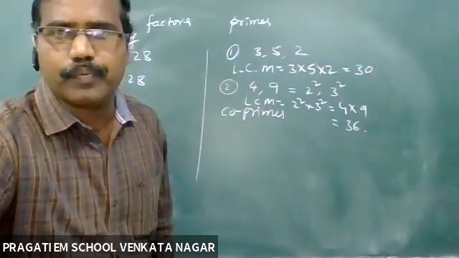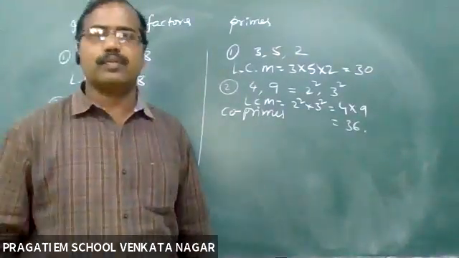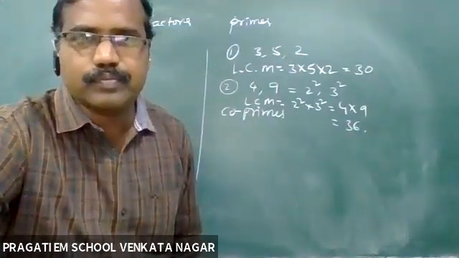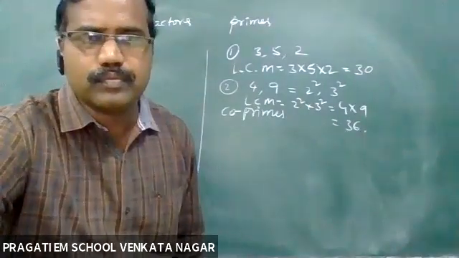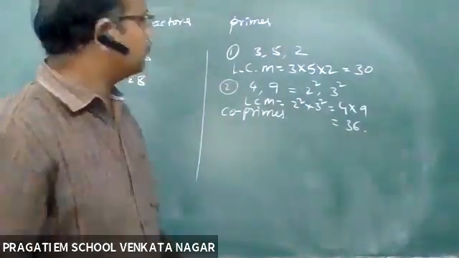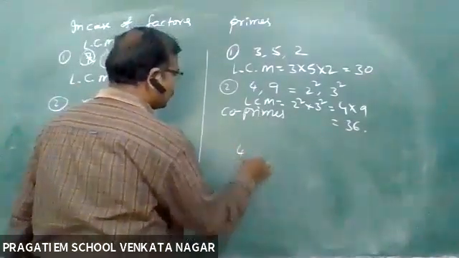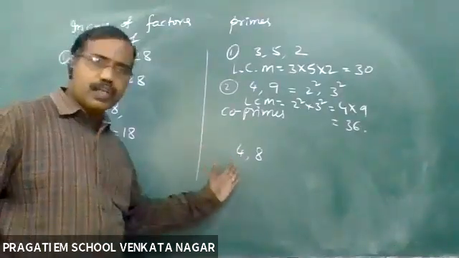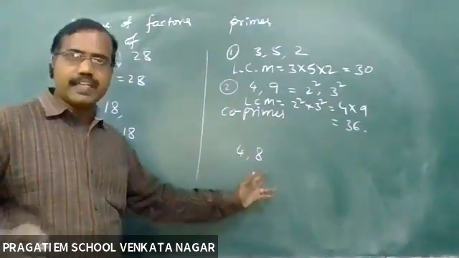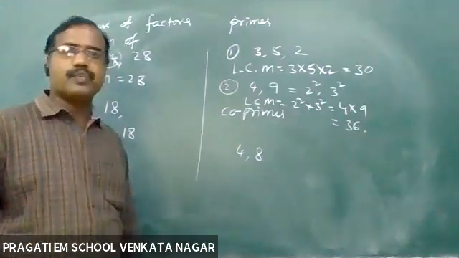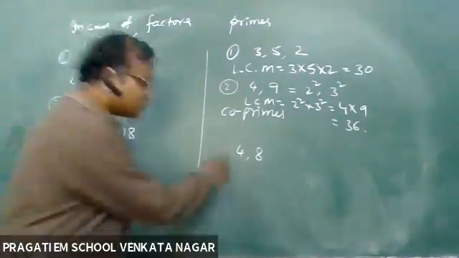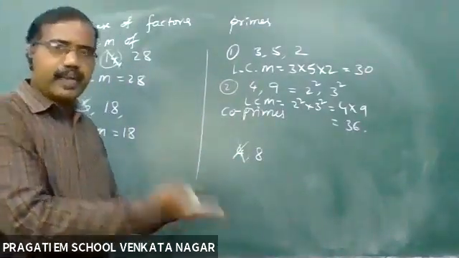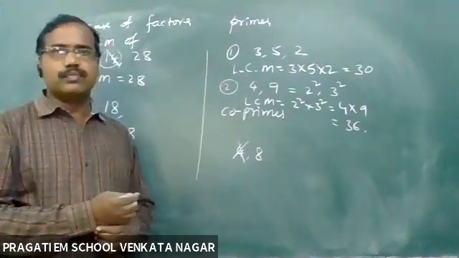Next, Manikumar. Sir, if they ask the LCM of 4 and 8, how do we do it, sir? 4 and 8. 4 is a factor of 8, no? Yes, sir. 4 2s are 8, no? That's why this is the factor. Factor means strike off. What is the remaining number? 8, sir. 8 becomes the LCM. Yes, sir. Thank you, sir.